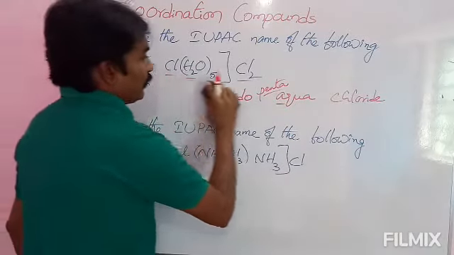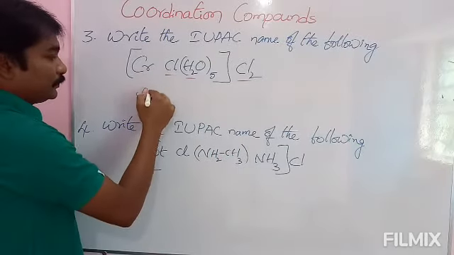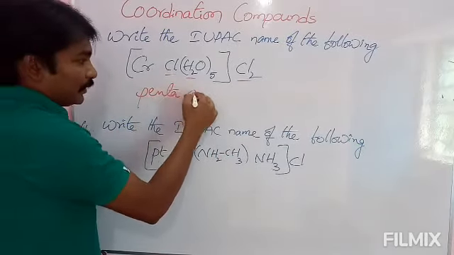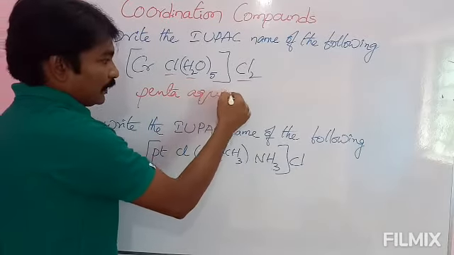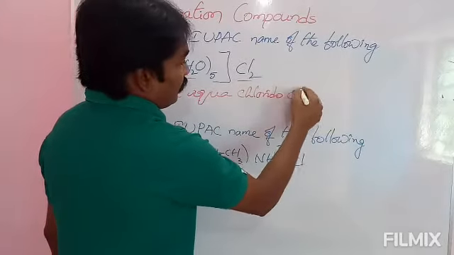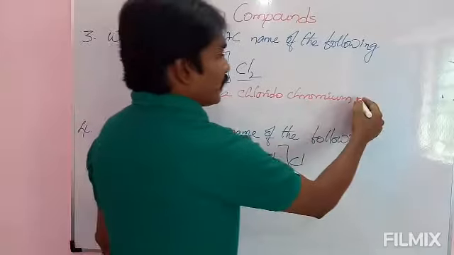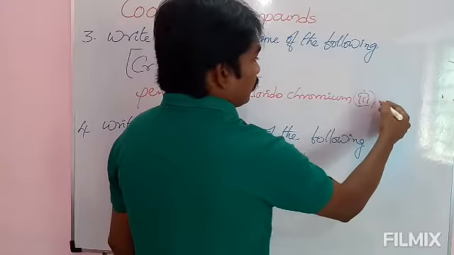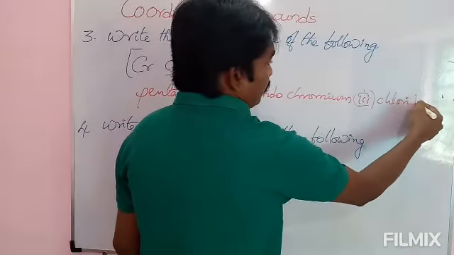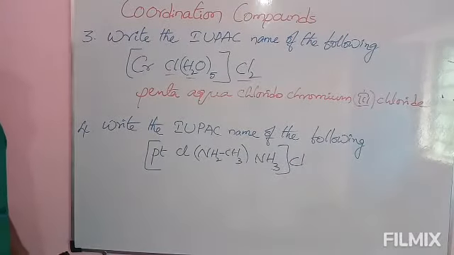Okay, we will write it pentaaqua chlorido chromium. Here we have to show its oxidation state 3 in brackets, chloride. Pentaaqua chlorido chromium 3 chloride.